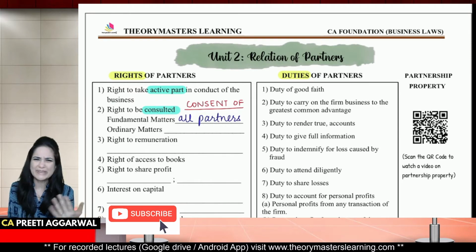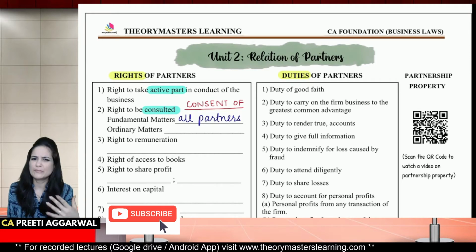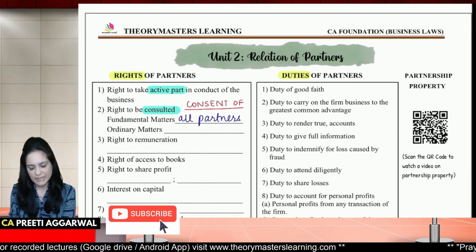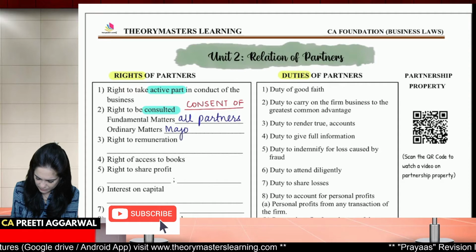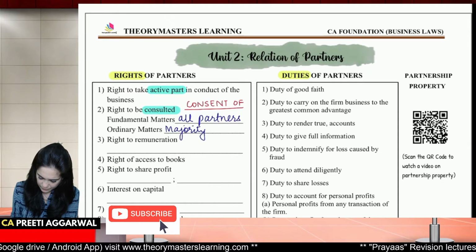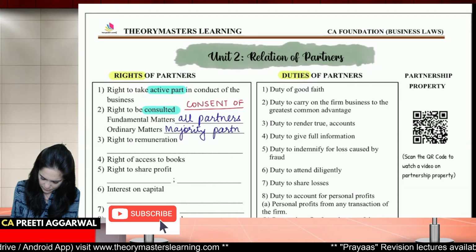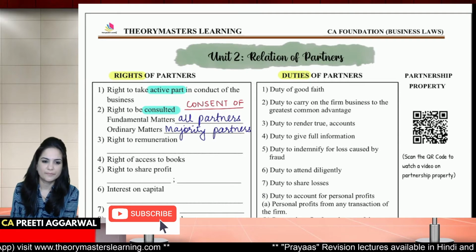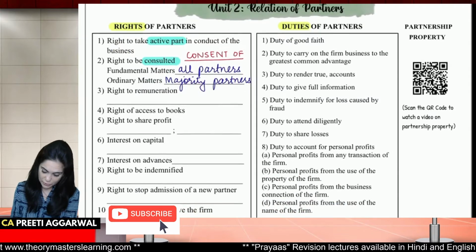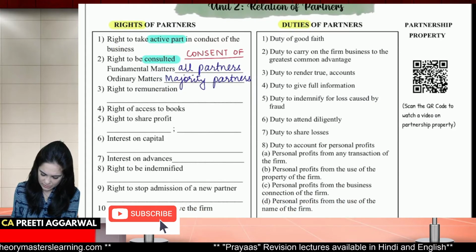But what about routine, like administrative matters? Then we require consent of just the majority. Then we have right to remuneration. So the key word here is remuneration.